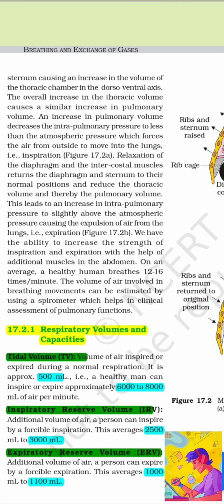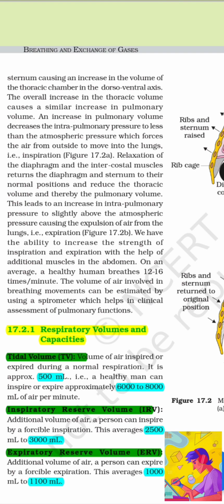That is inspiration. Relaxation of the diaphragm and the intercostal muscles returns the diaphragm and sternum to their normal positions and reduces the thoracic volumes and thereby the pulmonary volume. This leads to an increase in intrapulmonary pressure to slightly above the atmospheric pressure, causing the expulsion of air from the lungs, that is expiration. We have the ability to increase the strength of inspiration and expiration with the help of additional muscles in the abdomen. On average, a healthy human breathes 12 to 16 times per minute.